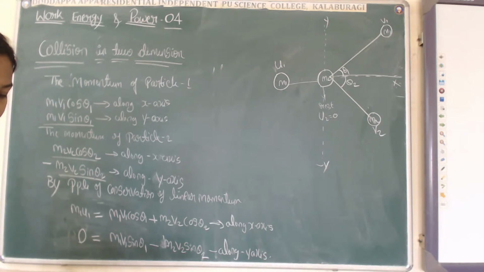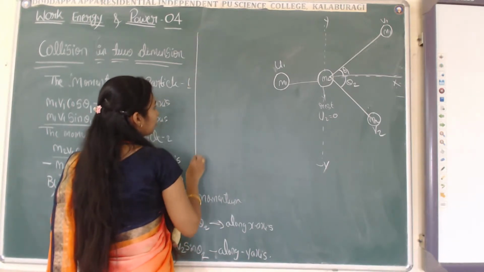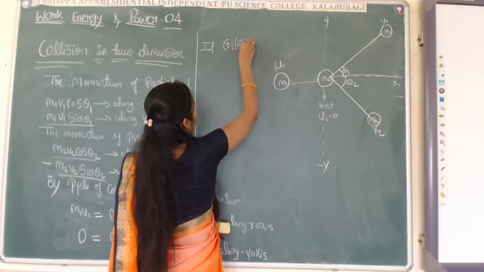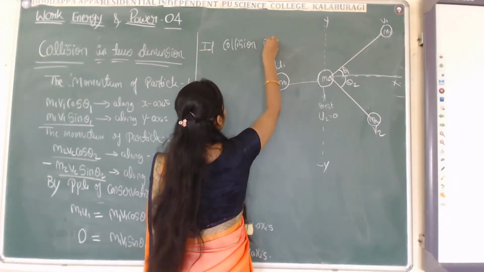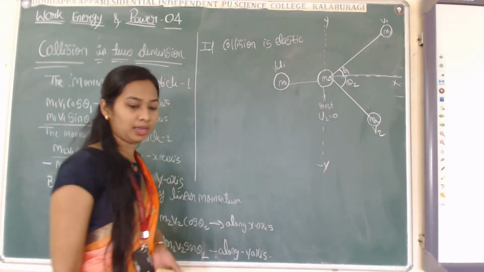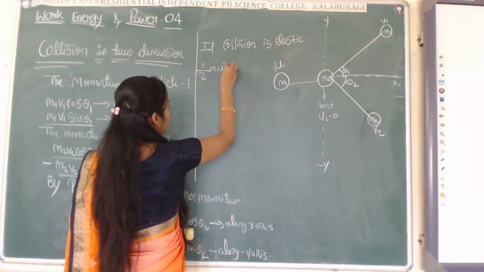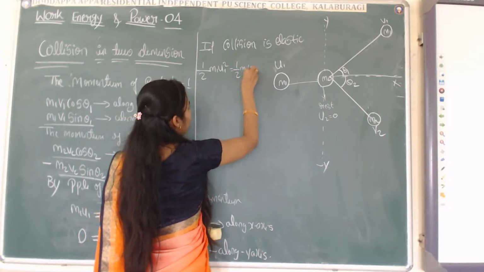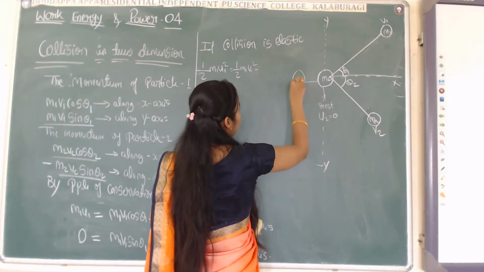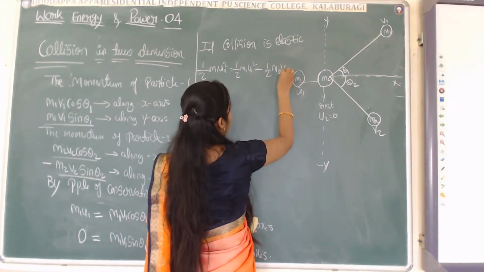Now, if the collision is elastic, then the kinetic energy of this particle is given by half m1 u1 square equals half m1 v1 square plus half m2 v2 square.